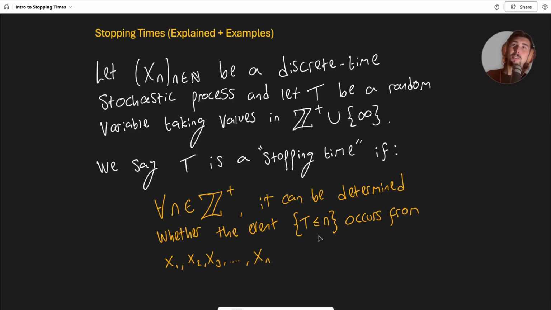But if someone said to you, to get to the supermarket, stop 5 miles before the third pub, you'd say, but I don't know where the third pub is. So that's not a stopping time, because in order to know to stop, you kind of have to see into the future, because you don't know when you're 5 miles away from that pub. You can count pubs, you can go, okay, I've gone past 2 of them maybe, but you don't know when you're 5 miles away from the third one because you haven't got there yet. So a stopping time cannot be something where you can see into the future, because it doesn't make any sense.